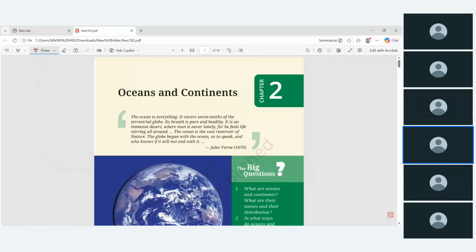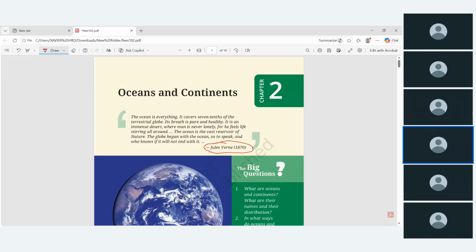So here, this is Oceans and Continents. Every chapter in the new NCERT begins with a quote from some famous poet or author. So here also the quote starts from Jules Verne. He is the French novelist, describing the ocean. So you read after me.